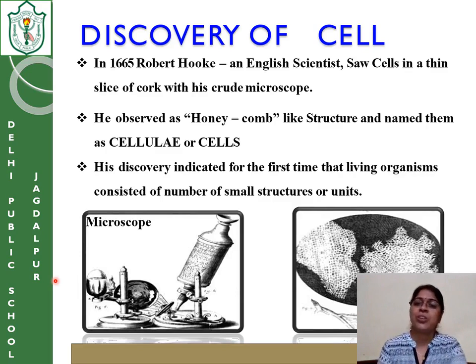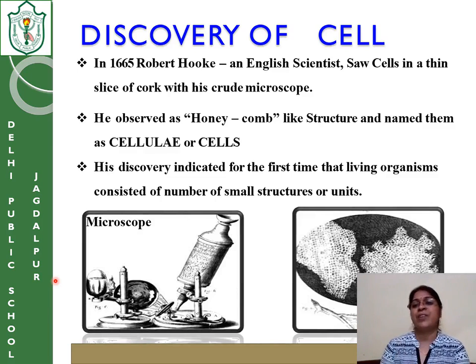He felt that the structure has a special type of shape, that is a honeycomb. Honeycomb, you know children, is the beehive made by a honeybee. When you observe that beehive closely, you will see hexagonal structures present in it. That is called honeycomb. So he saw that the magnified cork has a honeycomb structure which was not visible from outside. He named those honeycomb structures cellulae, or cells.